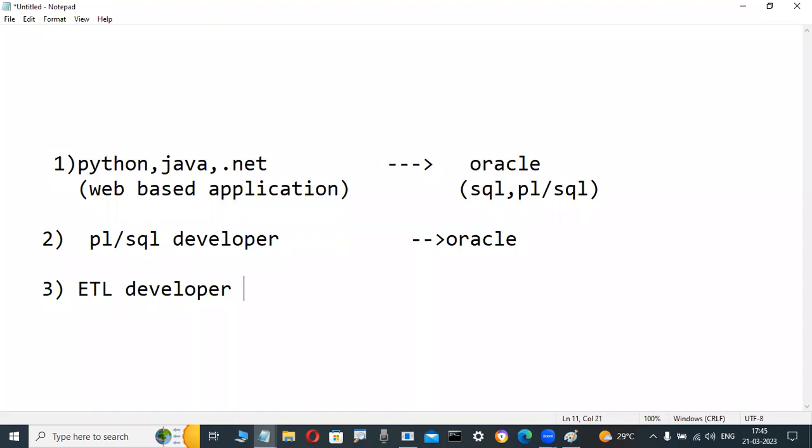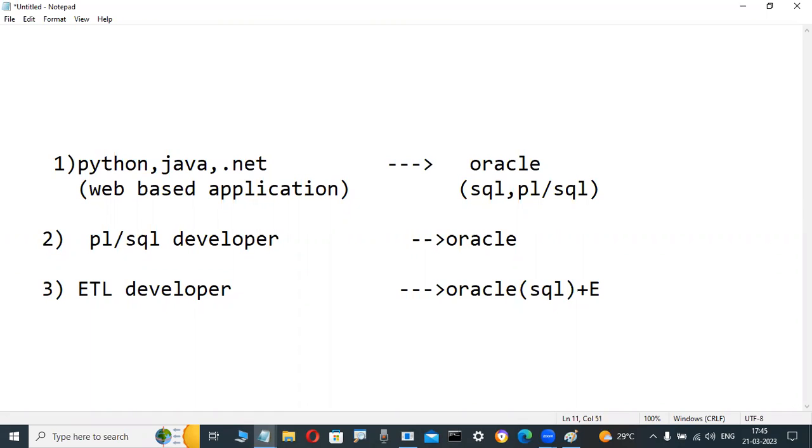Those persons also learn this Oracle course. Why? Because these persons are not required to learn more things. In Oracle, only basic SQL is enough. SQL language is enough, and a little basic PL SQL is enough. Oracle SQL plus PL SQL is not required. If they have an idea of stored procedures, they learn the Oracle SQL language plus an ETL tool.